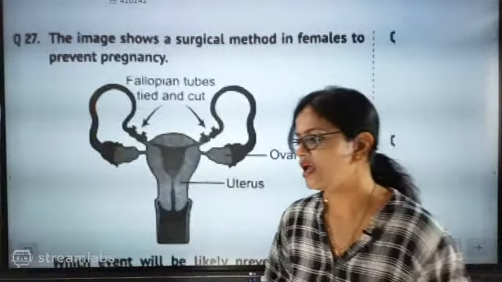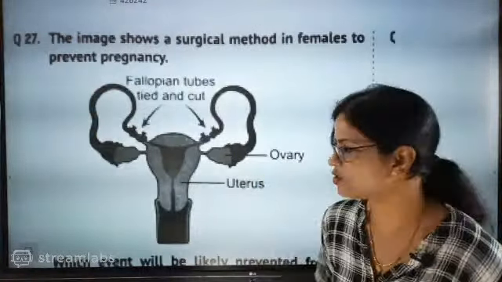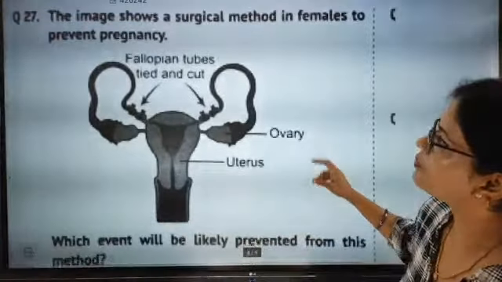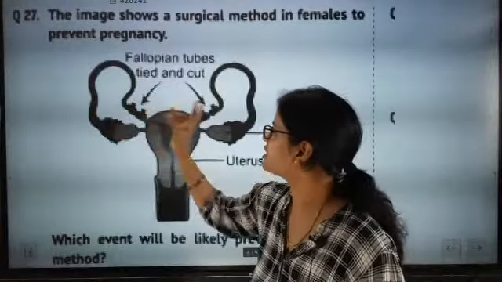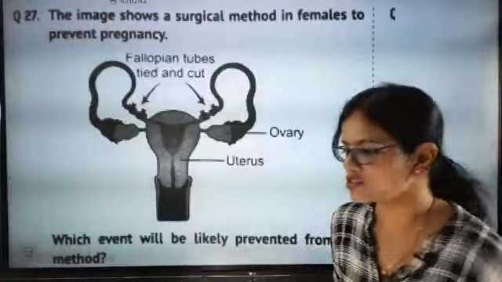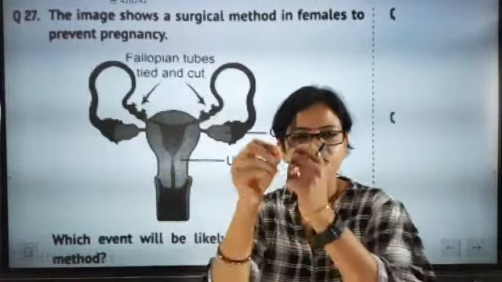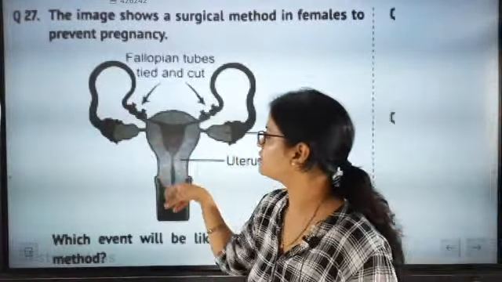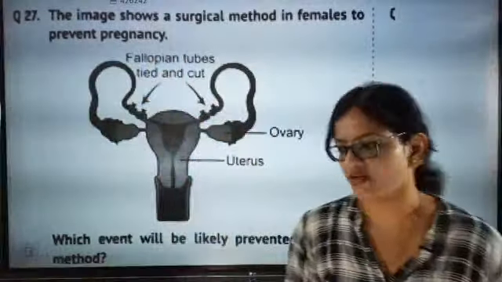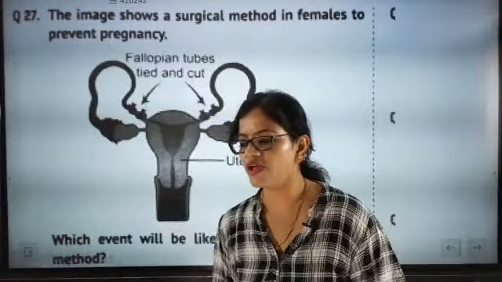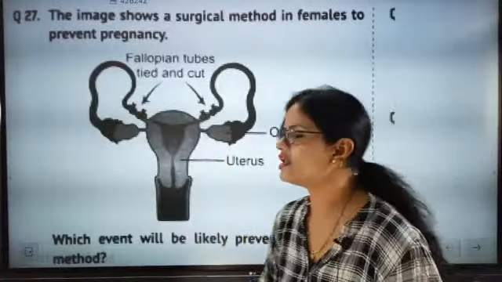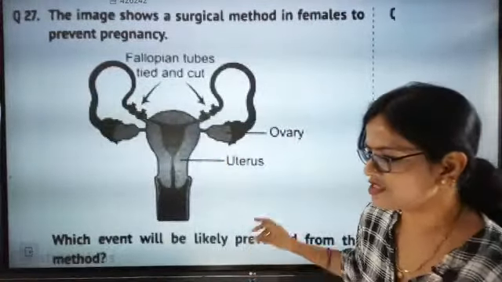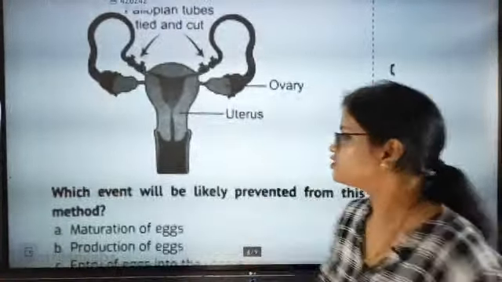The two words are vasectomy and tubectomy. In the fallopian tube, they are not exactly cutting it, they are just putting a stitch in that, so that the sperms will not be able to enter into it. The reproductive health of the ovaries will be there, egg formation will be there, but the egg will not get fertilized.